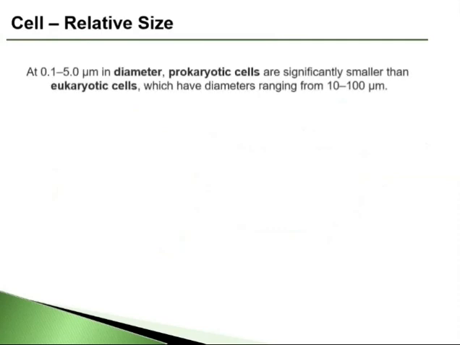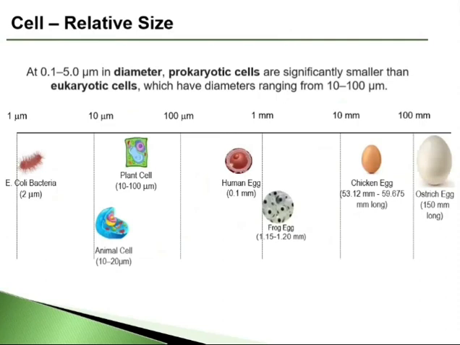Prokaryotic cells are smaller than eukaryotic cells. Every cell type has different sizes and shapes. It is interesting to know that the smallest cell, called the mycoplasma, is a bacteria and has a size ranging from 0.1 to 0.3 micrometer, whereas the largest cell, which can be seen with the unaided eyes, is the ostrich's egg, which is 150 mm long. This slide elaborates the comparative size of a few cells on a log scale.